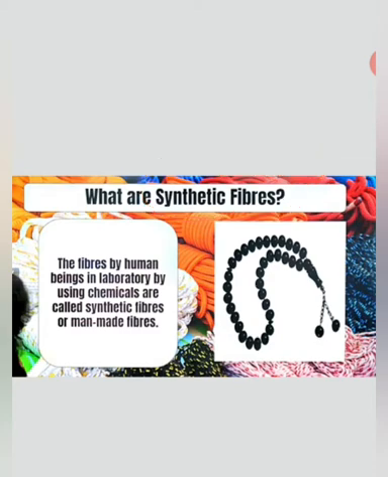It is written here, the fibers made by human beings in laboratory by using chemicals are called synthetic fibers or man-made fibers. Fibers are actually, I have told, a thread like substance. As you can find in the background picture, wool, thread, whatever clothes we used to wear, it is made up of thread. We have to know in this chapter what is all about that thread.